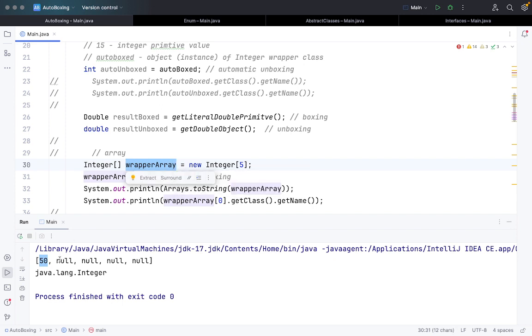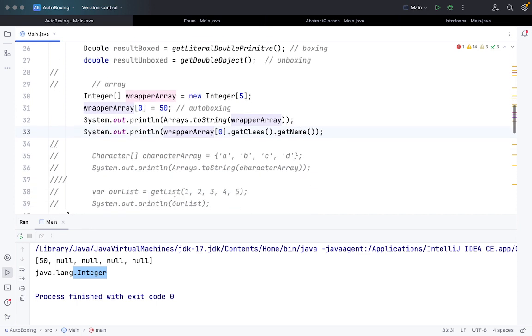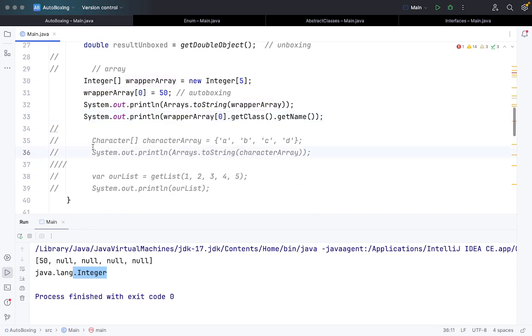The rest of the objects are null because we haven't defined any value. The class of this object, that is 50 here, is not int, the primitive value we're talking about; it's an object of the Integer wrapper class. Same goes for the others as well.